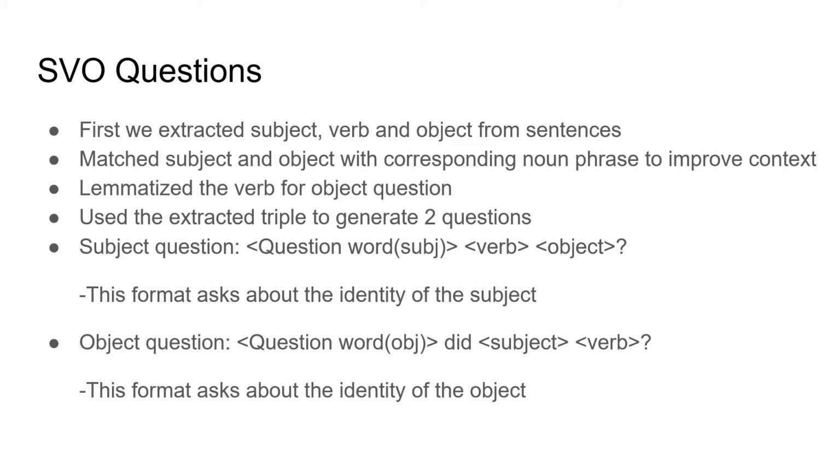SVO questions are generated by extracting subject-verb-object triples and rearranging them to give us questions concerning the subject or object. These questions are guaranteed to be answerable, and thanks to us extending the root to include entire subject and object phrases, these questions contain a lot of context from the corpus, which makes them really interesting. Besides, we ensured correct grammar by morphologically changing the verb to fit the question, and we countered noise of the SVO extractor via strict question filtering.